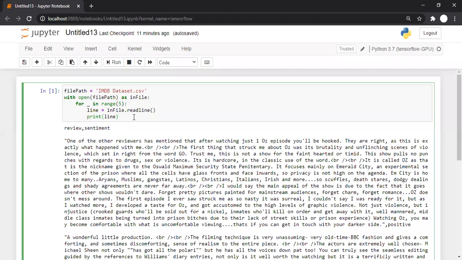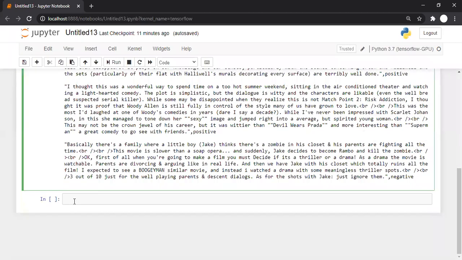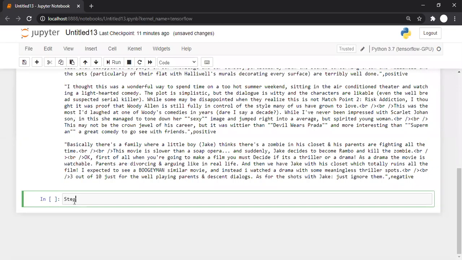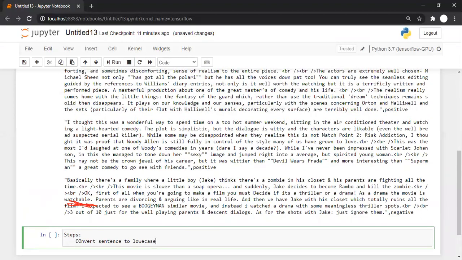So the very basic thing that we are supposed to do for this: there are a few steps that you are supposed to apply. The steps are like this. First, convert the sentence to lowercase.